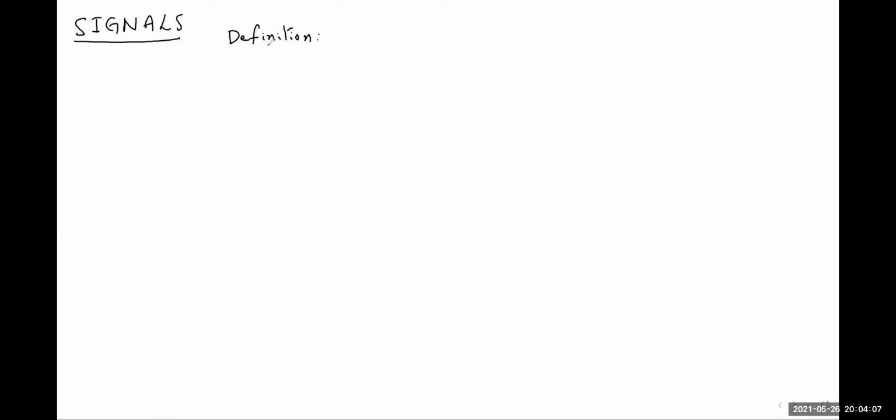Starting with the definition, the signal can be defined as a function of one or more independent variables that conveys some information based on a physical phenomenon.